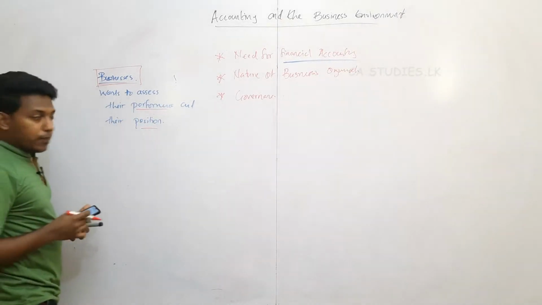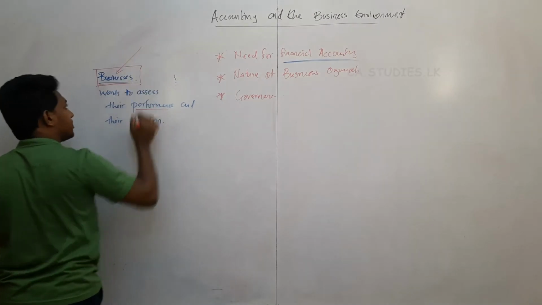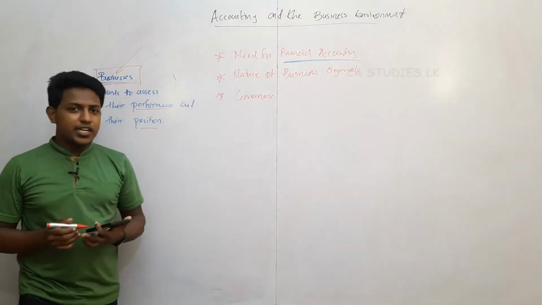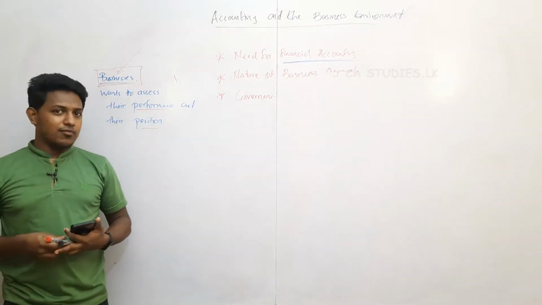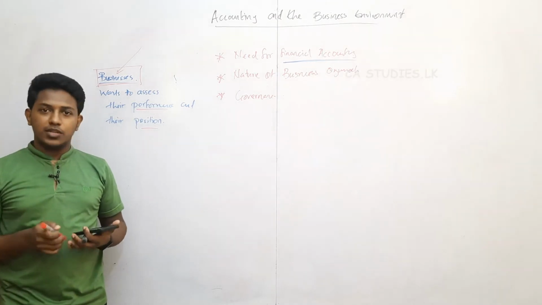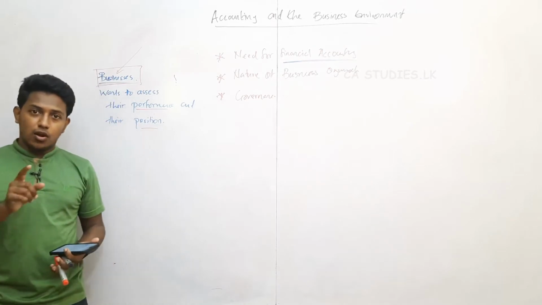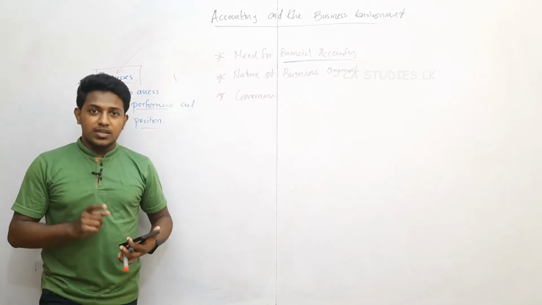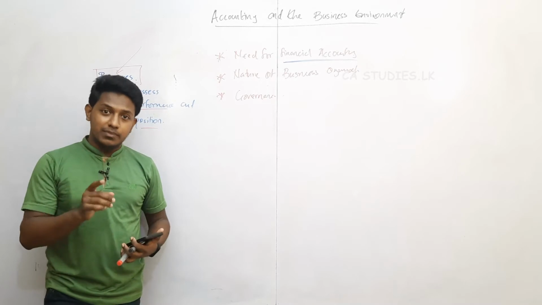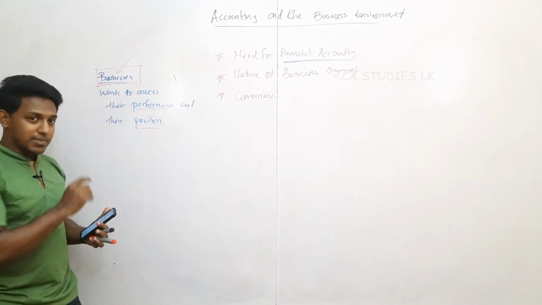Then all of you have the problem, what is meant by business? Didn't you learn in advanced level what is meant by business? If you are a commerce student, you definitely learned what is meant by business. If you are not a commerce student, don't worry, in the business environment and economics subject, that is BL4, you will be learning what is meant by business.